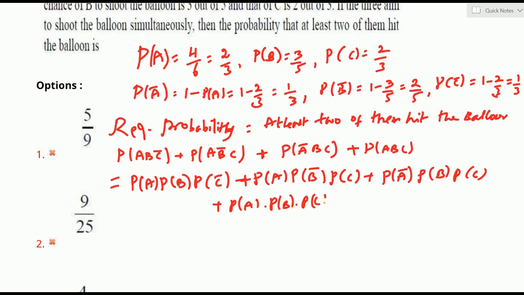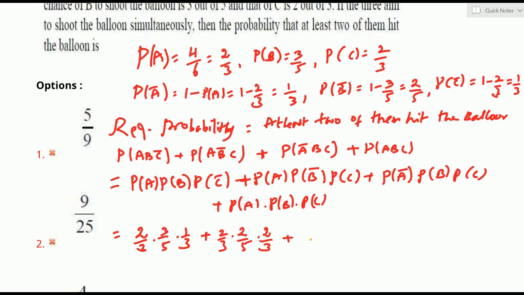You know, I already kept all these values. You can substitute P of A into P of B. First term: P of A is 2 by 3, P of B is 3 by 5, P of C bar is how much? 1 by 3. Now next: P of A is 2 by 3, P of B bar is 2 by 5 and P of C is 2 by 3.